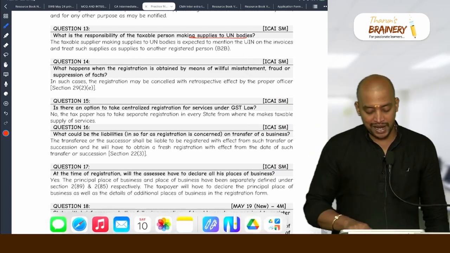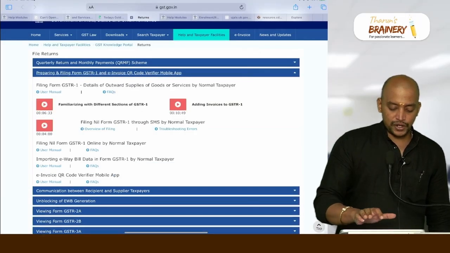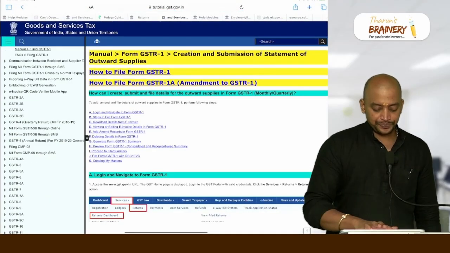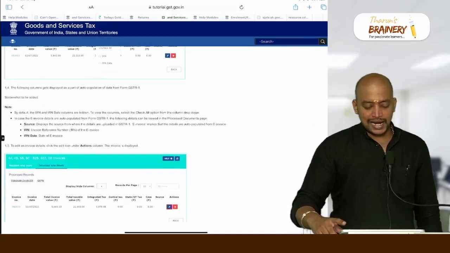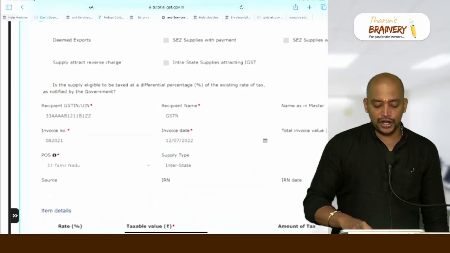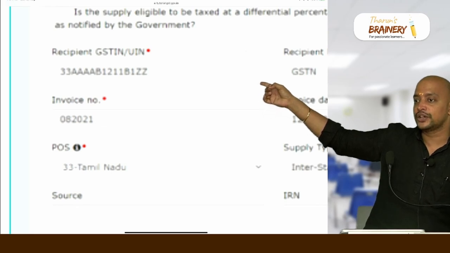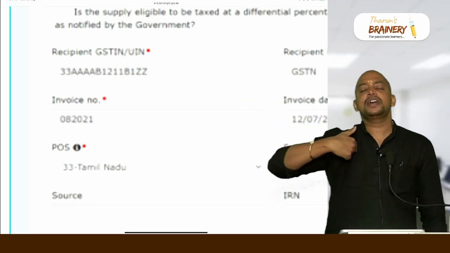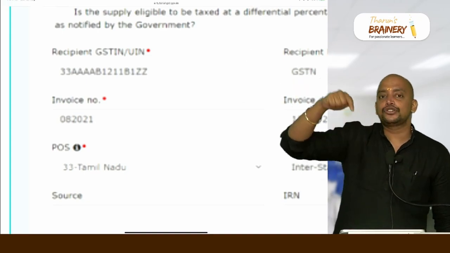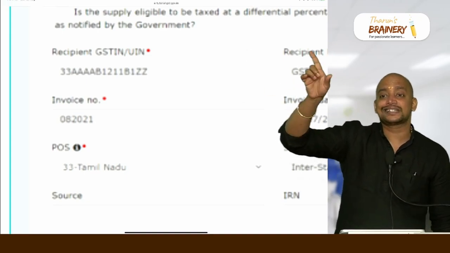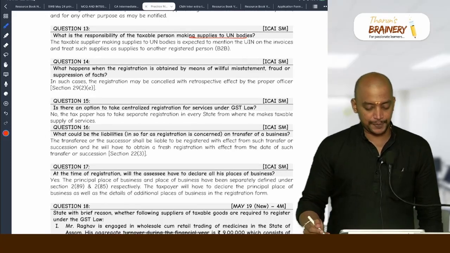I told you long back while discussing e-invoice, in returns when we add the invoice, we need to add the invoice under B2B, because you can see recipient GSTIN or UIN. Which means whenever I am making supply to UN holders, they will get the refund, for which I need to show this as B2B supply in GSTR1. But in reality, it is not a B2B supply.